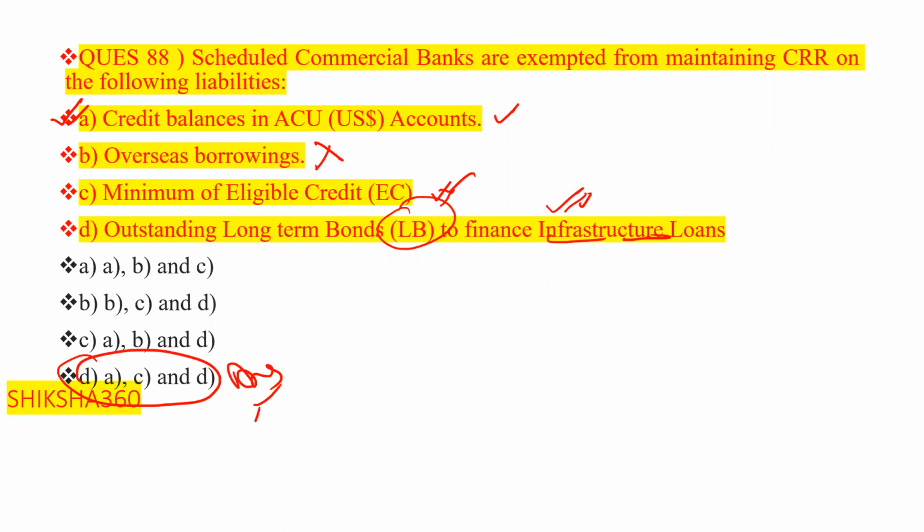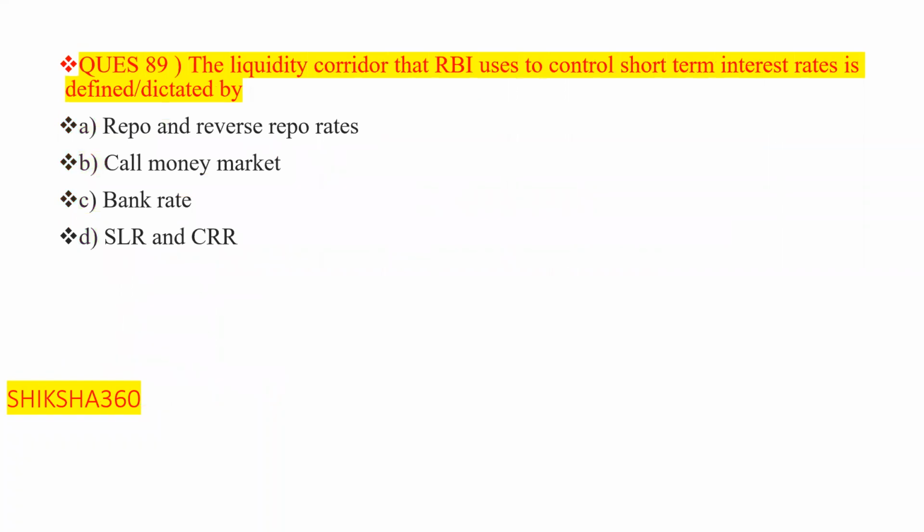Now move to question number 89. The liquidity corridor that the RBI uses, basically for what? To control the short-term interest rates. The liquidity corridor that the RBI uses, for what? To control the short-term interest rates.